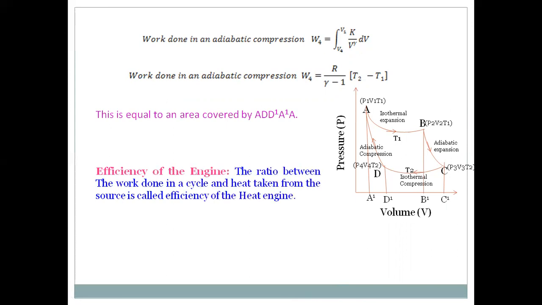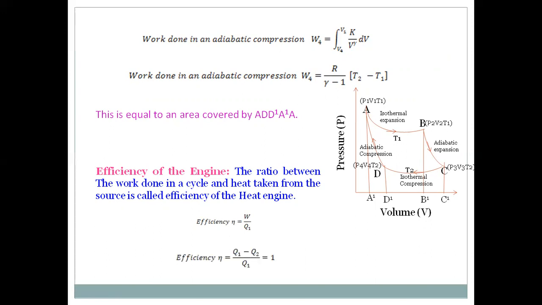We know our aim is to calculate the efficiency of the heat engine. What is efficiency? Efficiency can be defined as the ratio between the work done by the cycle, or work done by the gas, and the amount of heat received from the source. So the ratio between work done in a complete cycle and heat taken from the source is called efficiency. So efficiency is equal to work by Q1, that is, the heat received from the source.